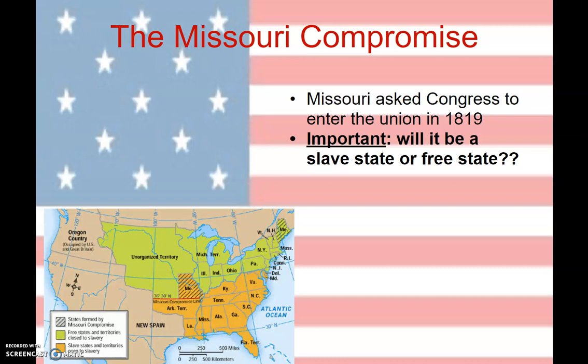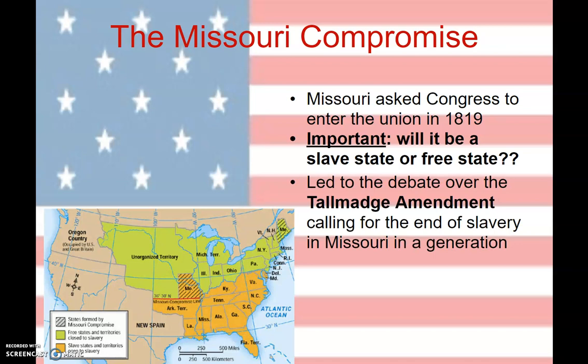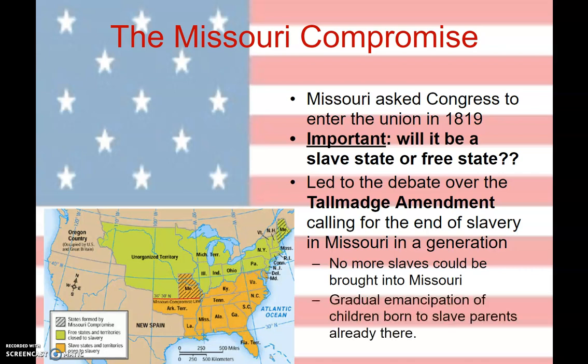But if Missouri enters as a slave state, the slave states would then have 12 states and be able to overpower the free states. So the North starts thinking quickly: how can we prevent Missouri from becoming a slave state or having complete control? And what we come up with is the Tallmadge Amendment, created by a man named Tallmadge. The idea behind the Tallmadge Amendment is kind of like a mini compromise. Missouri will be let in, slavery could exist, but the Tallmadge Amendment is about aging out slavery.